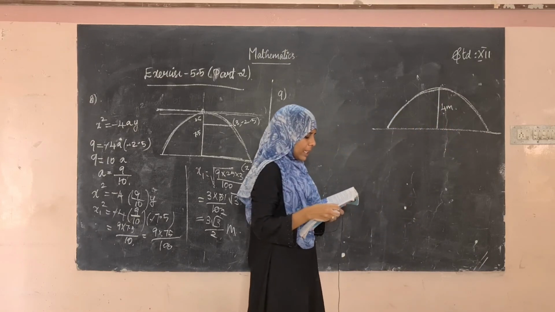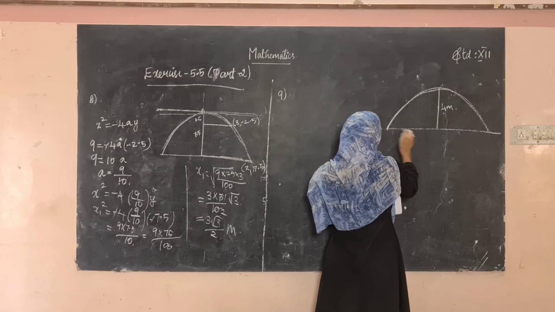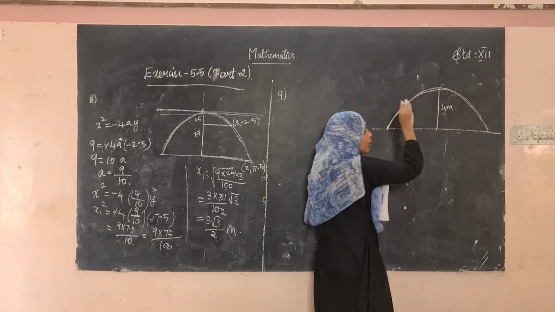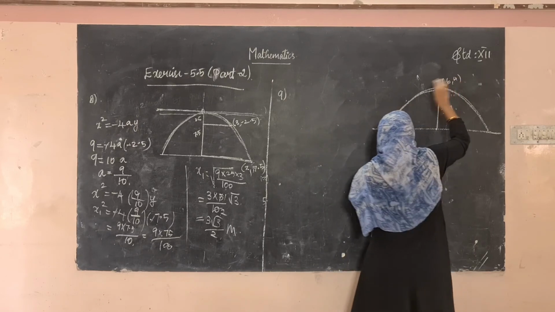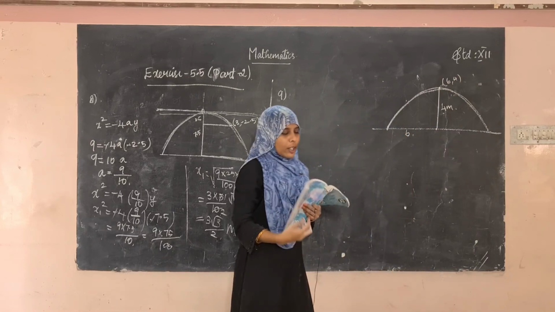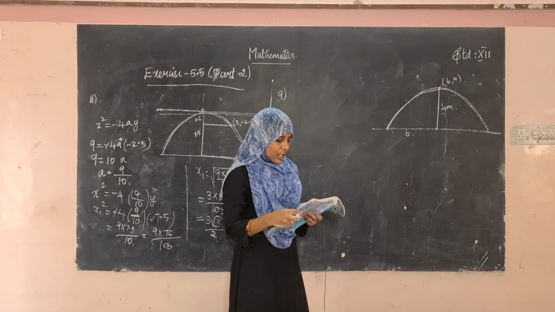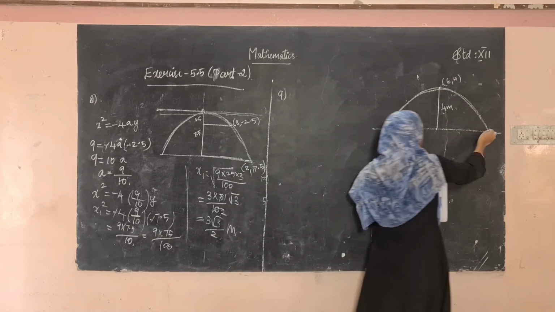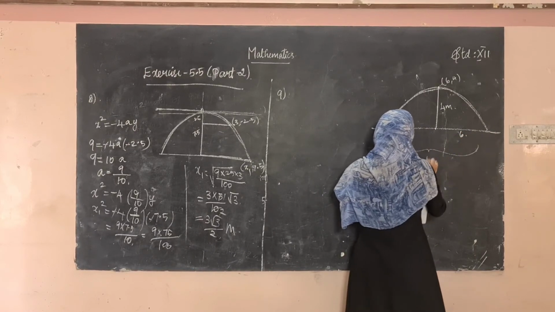4 meter when it is 6 meter away from the point of projection. So from this point, when it is 6 meter away, it is attaining a height of 4. So what's this point? This point will be 6 comma 4, right? Yes, this point will be 6 comma 4. Finally, it reaches the ground 12 meter away from the starting point. So from here, it is reaching here at 12. So this will be 6, 6, the total length is 12.